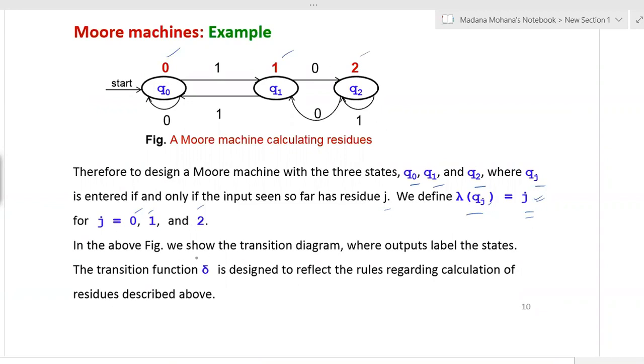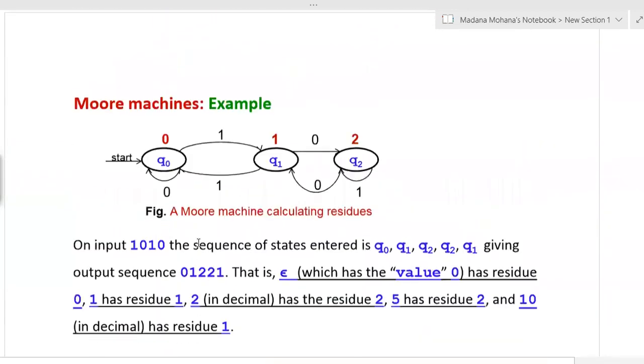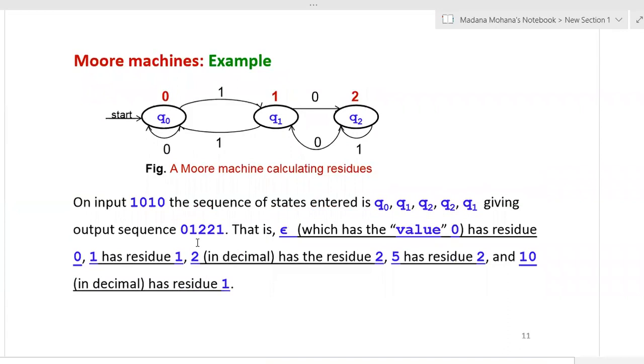So in the above figure, we show the transition diagram where outputs label the states. The transition function delta is designed to reflect the rules regarding calculation of the residues described above by using the transitions. Now let us consider the input sequence. Let us assume 1010. The sequence of states entered is, now you can see with these input combinations, what are the associated states? First we start with Q0, therefore the sequence is Q0. The first input is 1. So Q0 on input 1 goes to Q1. So the next state in the sequence is Q1.